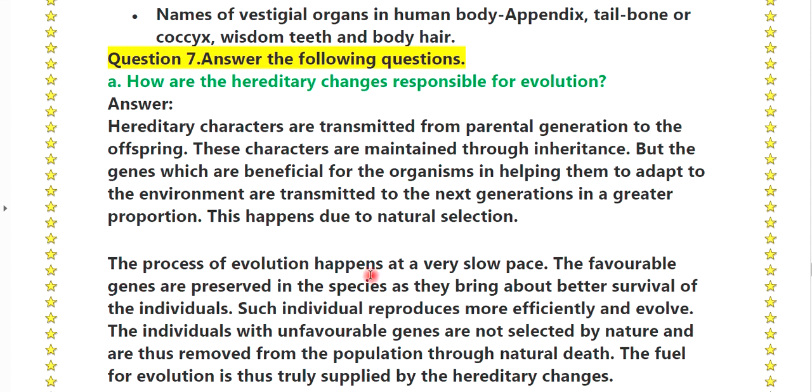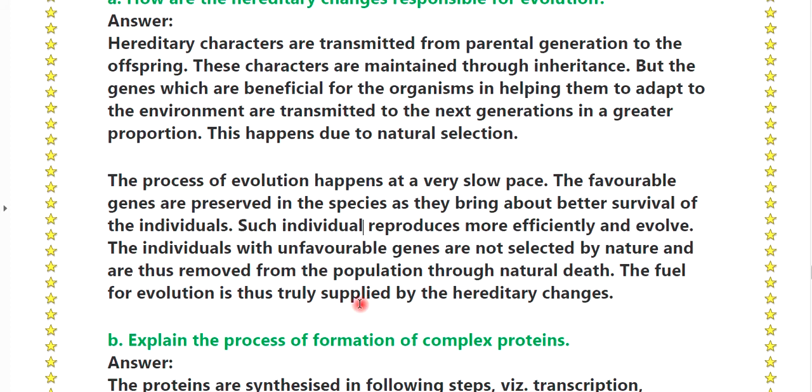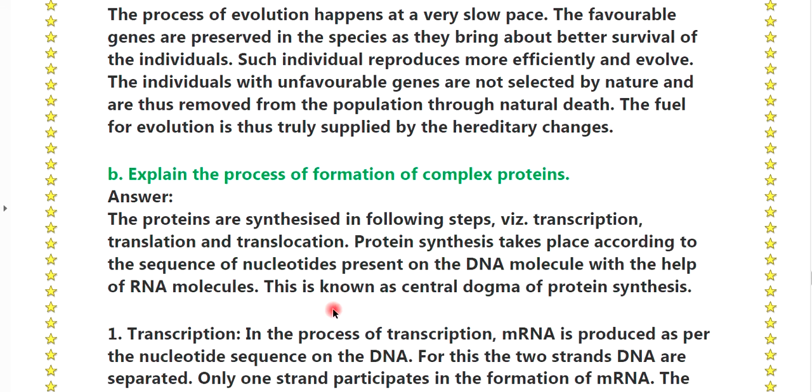The process of evolution happens at a very slow pace. The favorable genes are preserved in the species as they bring about the better survival of the individual. Such an individual reproduces more efficiently and evolves. The individuals with the unfavorable genes are not selected by nature and are thus removed from the population through natural death. The fuel for evolution is thus truly supplied by the hereditary changes.